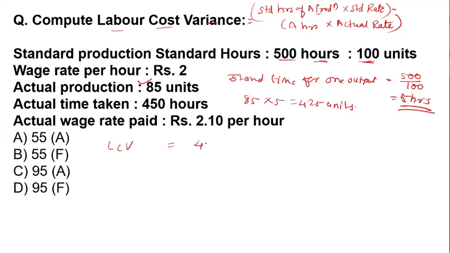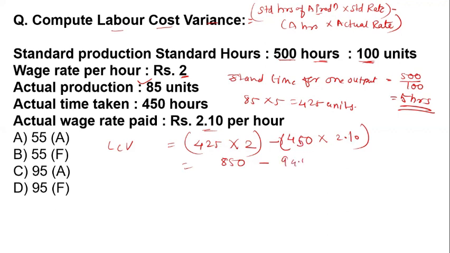This 425 we multiply with the wage rate per hour, which is rupees 2. Then we minus the actual time we have spent, that is 450 hours, multiplied by the actual wages, that is 2.10. So 425 multiplied by 2 is 850, minus 450 multiplied by 2.10, which is 945.